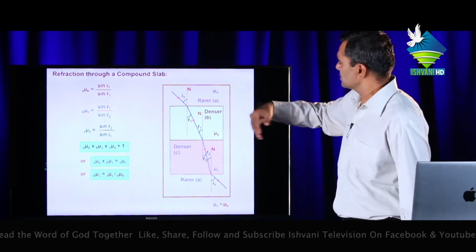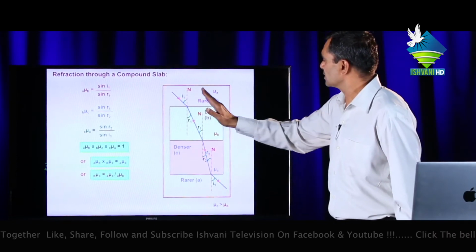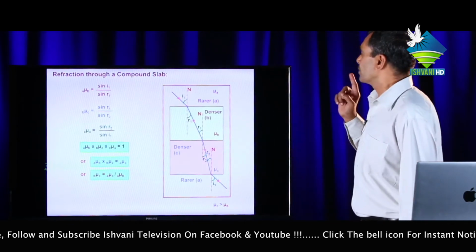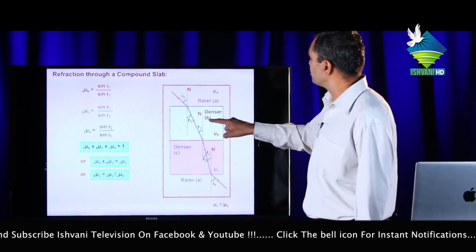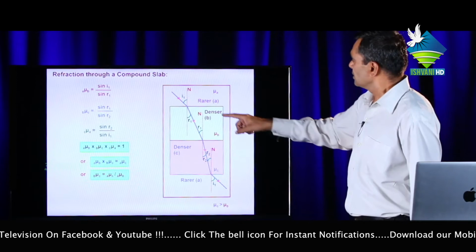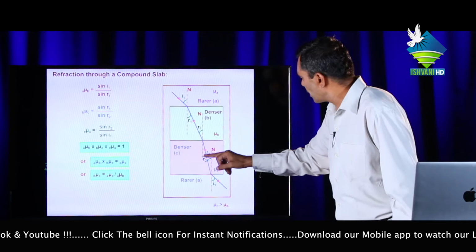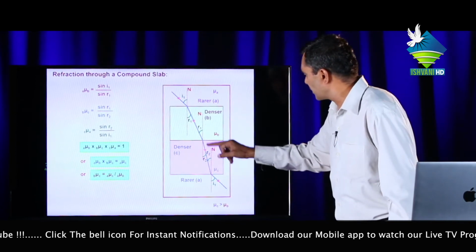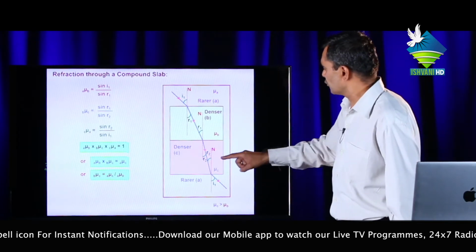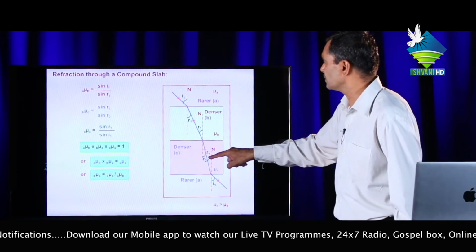If a light ray comes from the rare to the denser medium at angle I, then this light ray is refracted towards the normal. Then by Snell's law, B mu A equals sin I1 upon sin R1. Similarly, if this light ray is incident at angle R1 from the normal, then this will be the refracted ray, making angle R2. That means the refractive index of C with respect to B will be sin R1 upon sin R2.